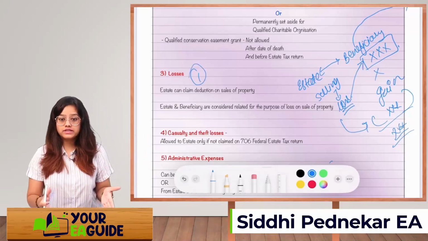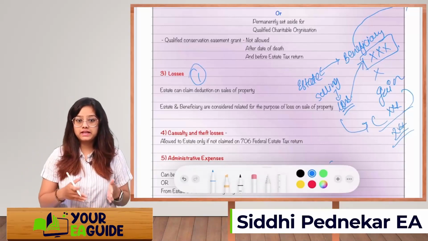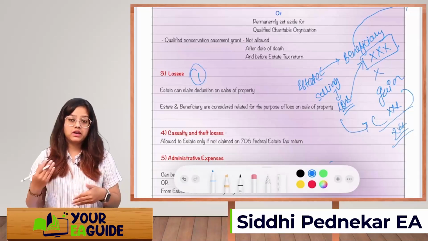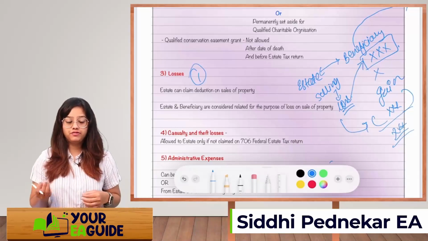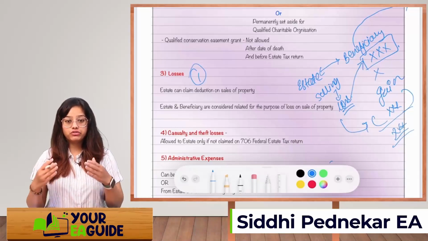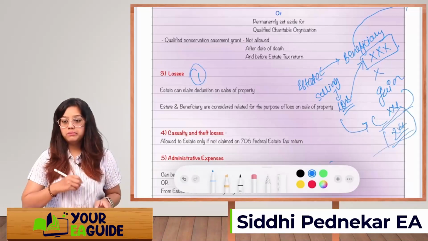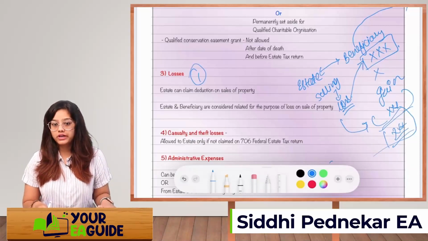If there is a loss between the estate and the beneficiaries, the loss will not be allowed at that time, but it will be allowed when the beneficiary sells the asset further. Whatever the gain is, we are going to reduce that disallowed loss from the gain, and the remaining amount will be taxable. Got it, guys?